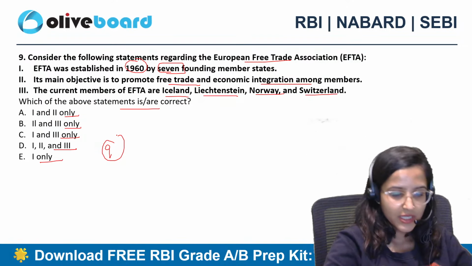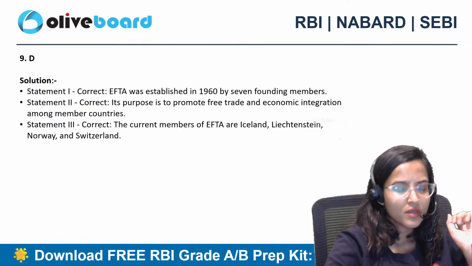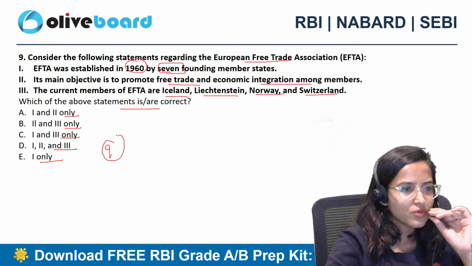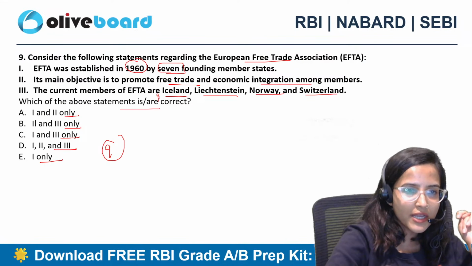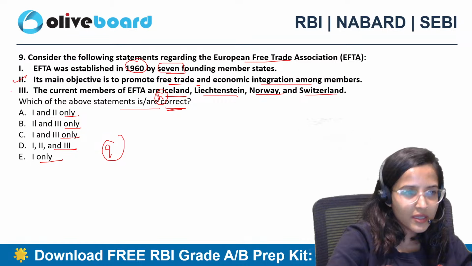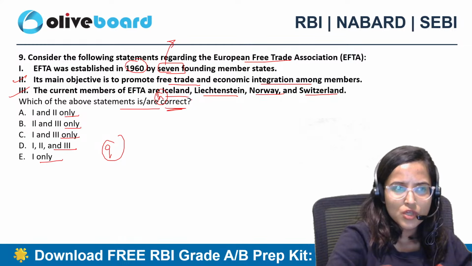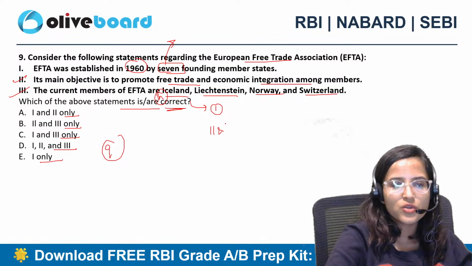B or D? The correct answer is D. Okay, it is 1 only. No, no. 2 and 3 only, right? Here either it should have been incorrect, or if correct, then 2 and 3 are correct. First is wrong, not 7 founding members. So if it was incorrect, the question was incorrect, then 1 only. If correct, then 2 and 3 only.